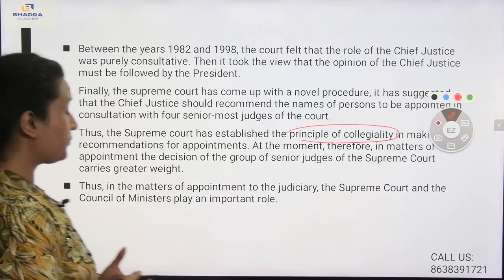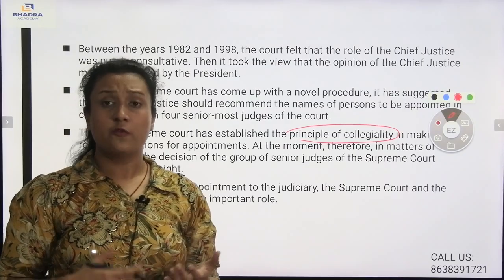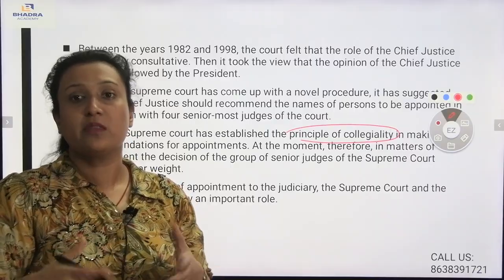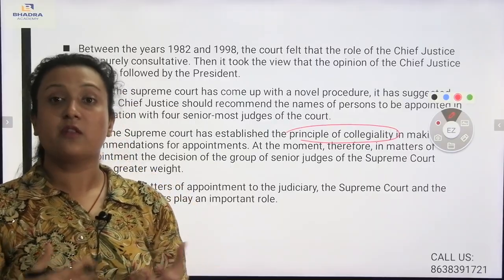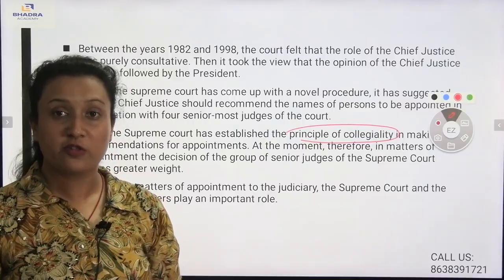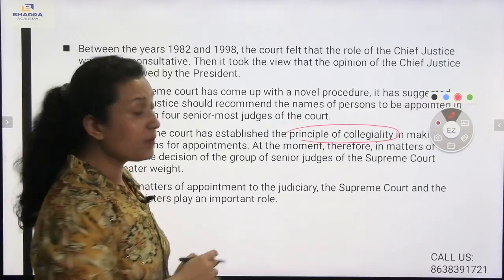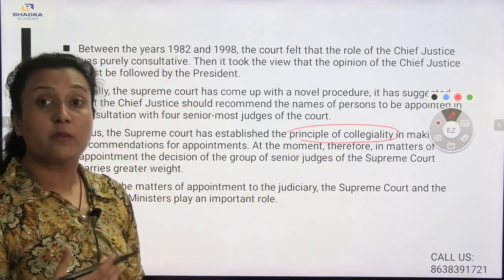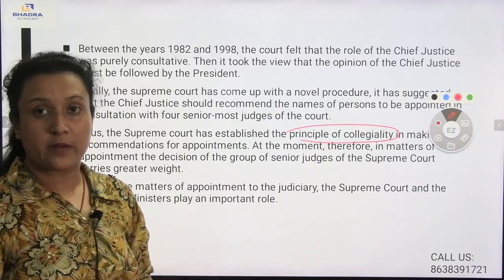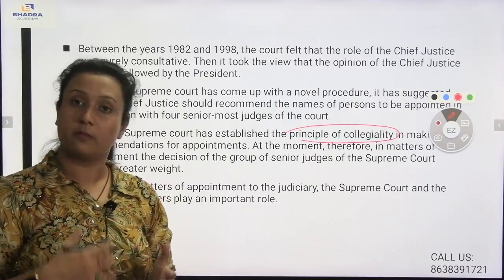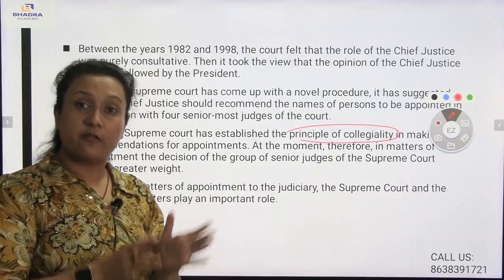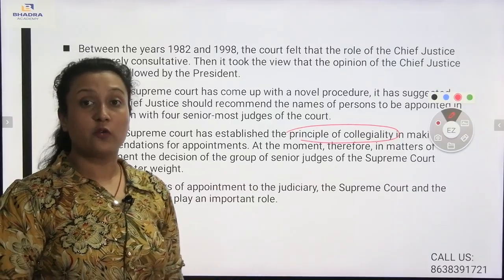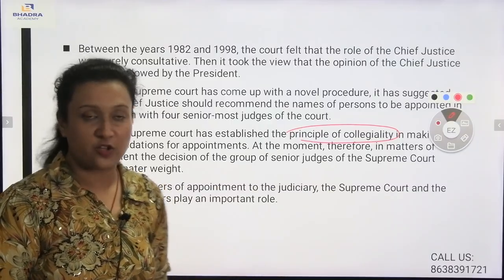It is a complex way to appoint the senior-most judges, and that principle is known as the principle of collegiality, which means the appointment of judges with the help of recommendations made by the Chief Justice himself.